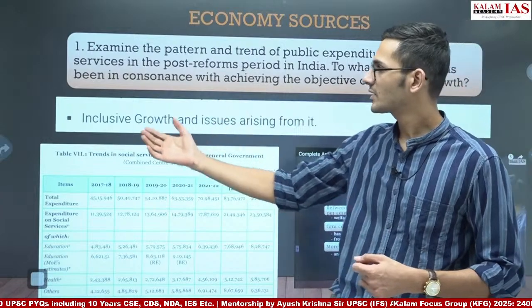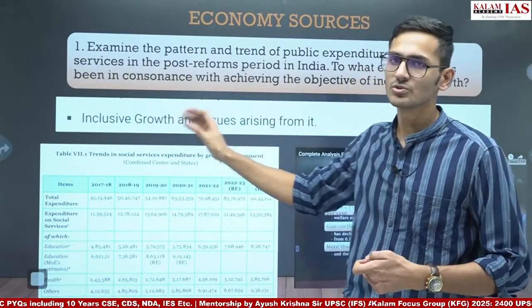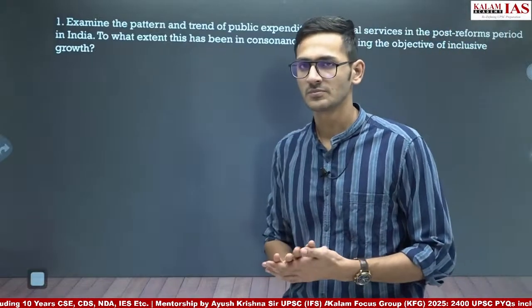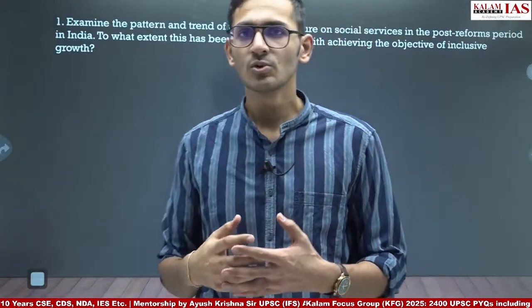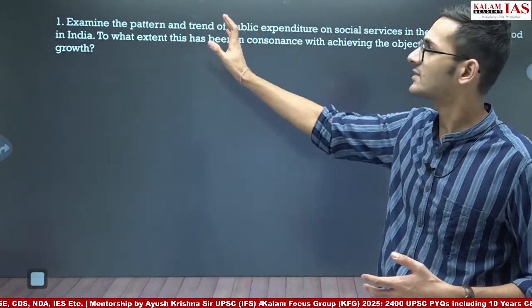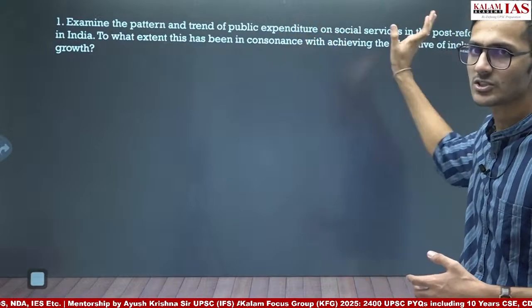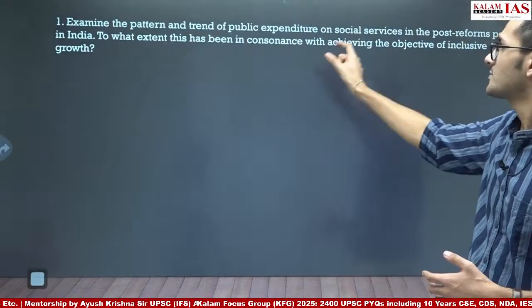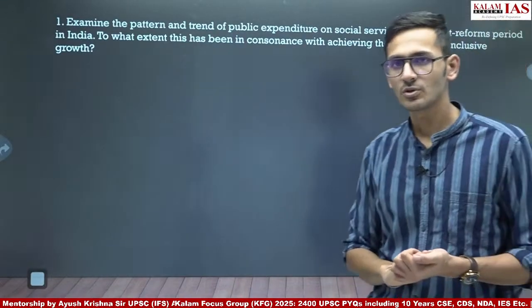Apart from that, this question is linked to inclusive growth. So we will go into how to answer this question. Before answering the question, you need to decode the question itself. The question is divided into 2 parts. The first part is asking about the patterns and trends of public expenditure on social services. The second part is asking to what extent this has been in consonance with achieving the objectives of inclusive growth.